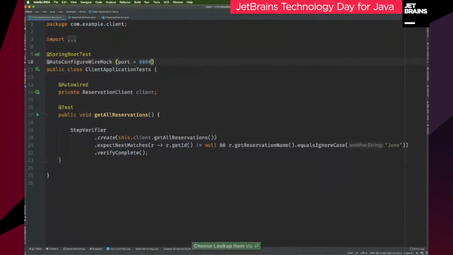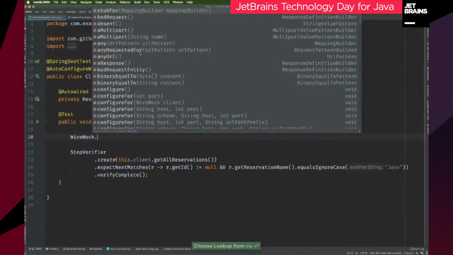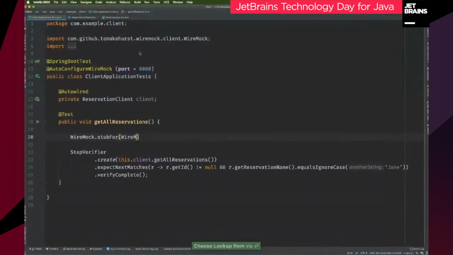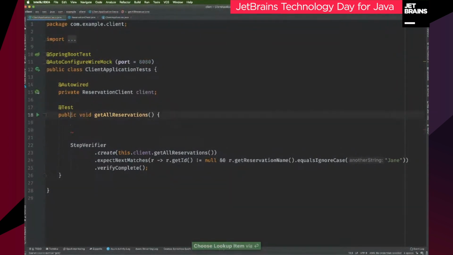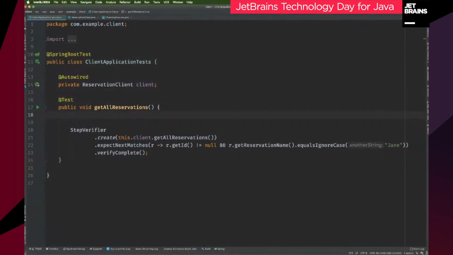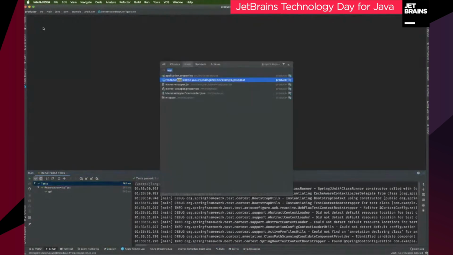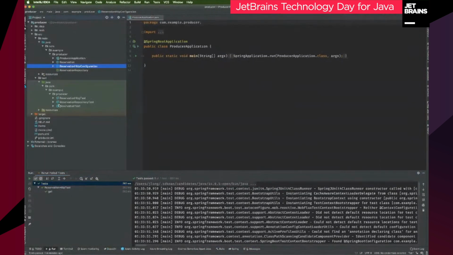I could say auto configure WireMock, and then just do a WireMock test like this. I can say stub for WireMock, and so on, right? I can do that if I want. But what I really want to do is I don't want to use WireMock, because with WireMock I synthesize the API here on the client, but there's no guarantee that the thing I mock out will look like the thing on the service side, right? So a better way is to go to the producer here, and in the code, introduce a contract.